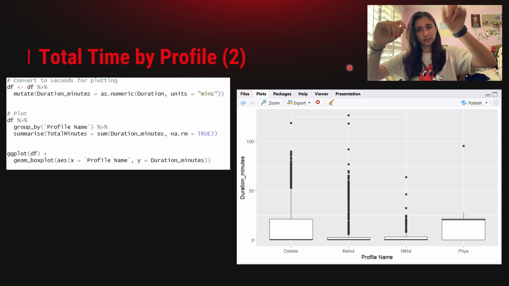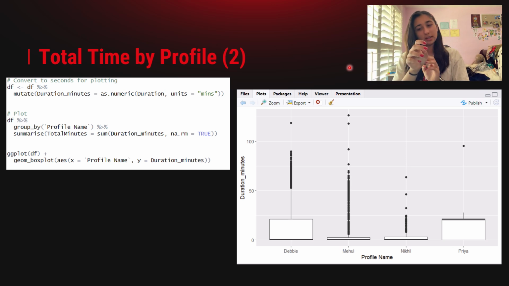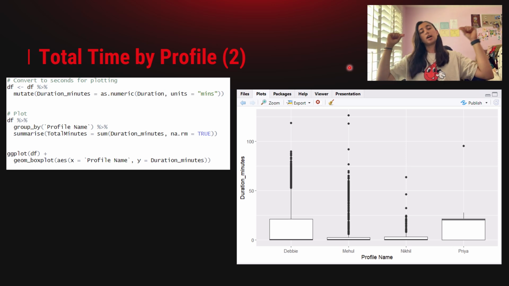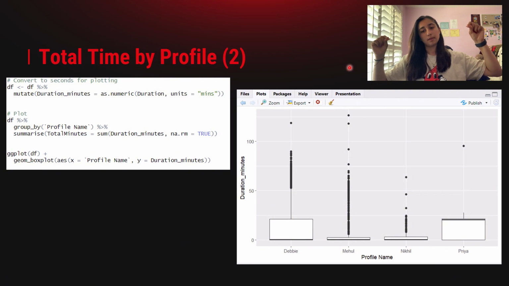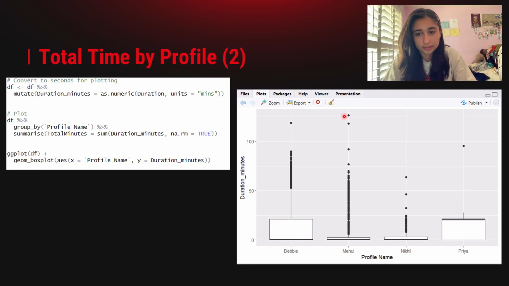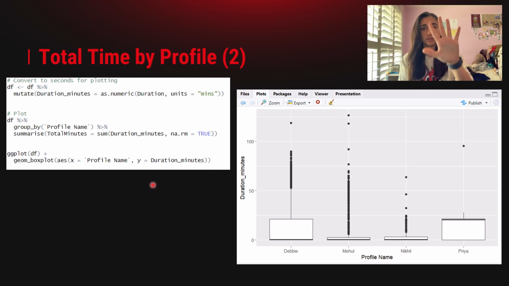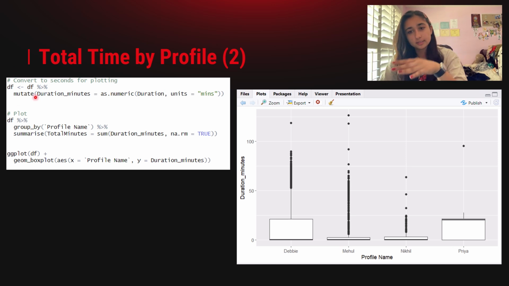The line, I believe, is the mean or like the median, and then the lines off to the sides are max and min. So for example, maximum minutes are up here, right? The units are kind of janky on this, but just ignore that. We converted it to seconds just for plotting this.